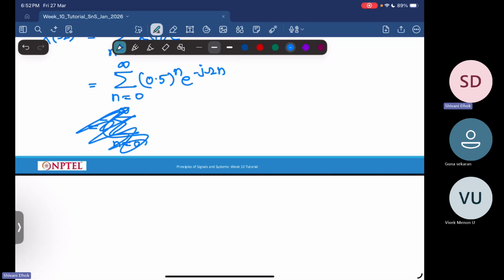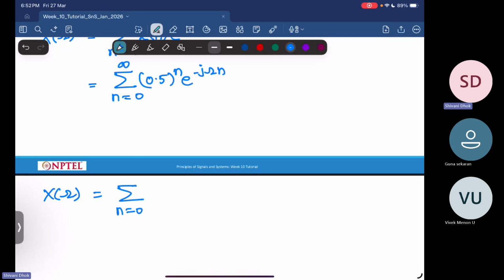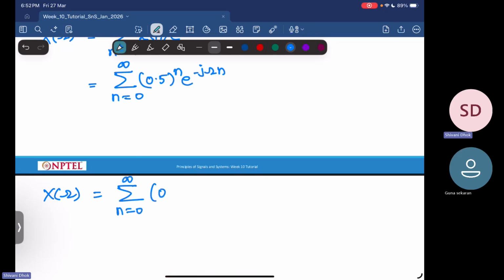So this is equal to capital X of omega, which is equal to summation n running from 0 to infinity of 0.5 into e power minus j omega, whole to the power n.